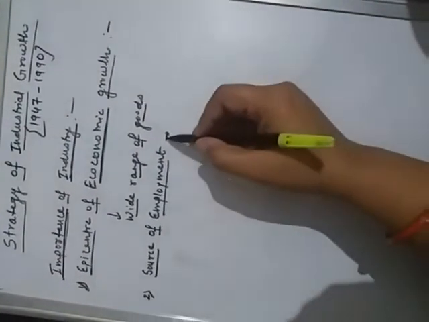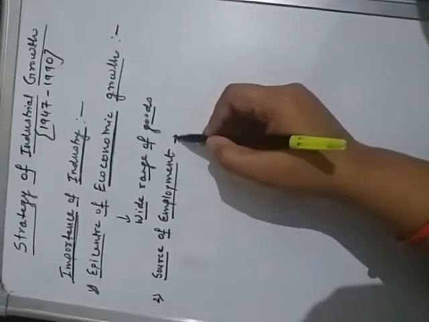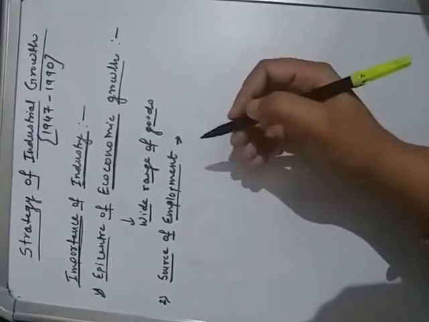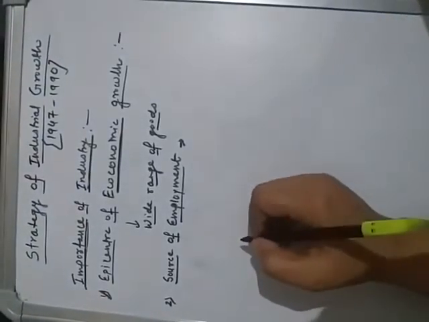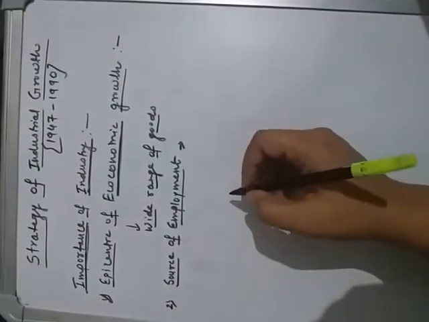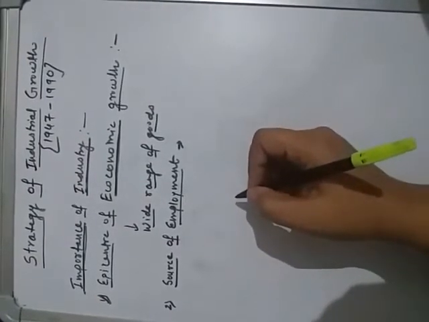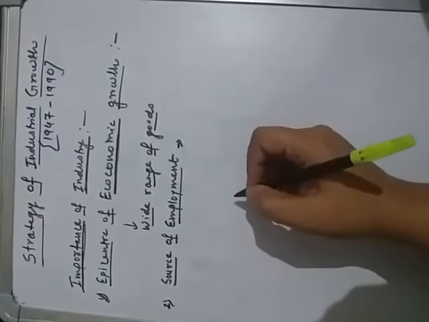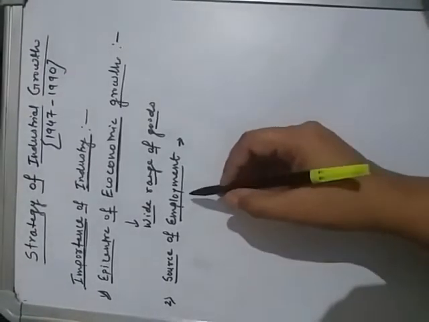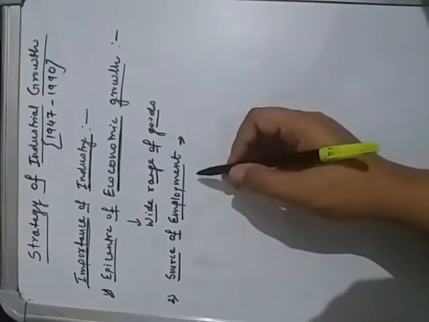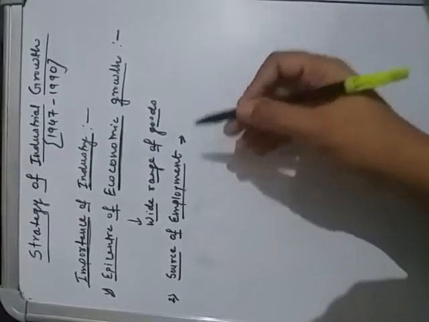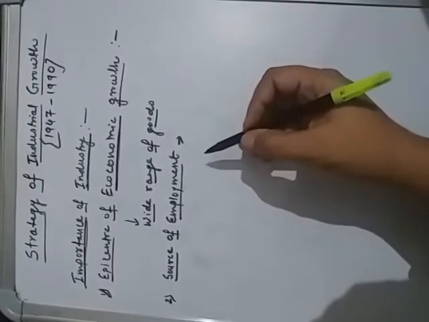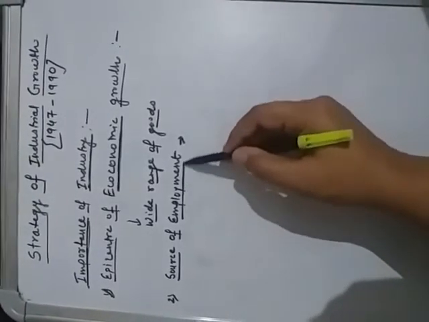If the development of industry takes place, then that labor force can be adjusted in the industrial sector. In fact, with the rise in agricultural productivity, the farming sector has released a large supply of labor force. It can be gainfully employed only in occupations outside agriculture. Then industry plays an important role in this context.